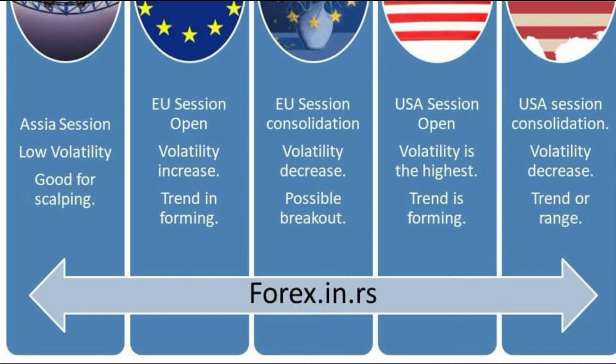Then we have the US session open when the volatility is the highest and the trend is forming, and lastly we have the US session consolidation, when volatility decreases, trend or range, and we go into the Asian session. This is the average day in every single forex trading life.